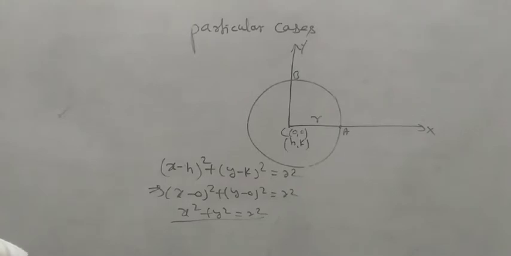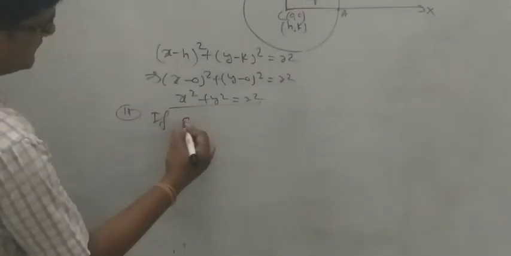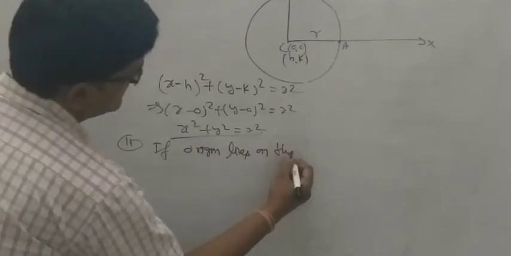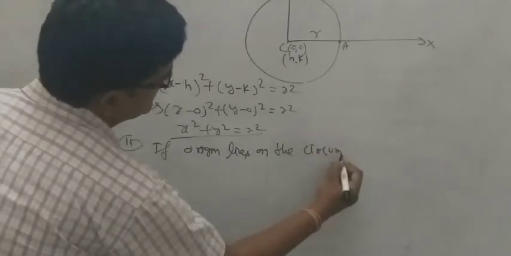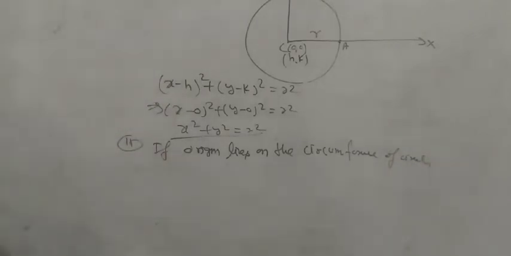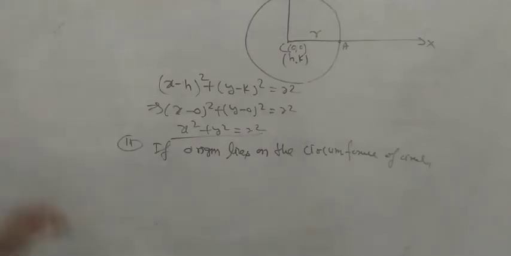Then second case: if the origin lies on the circle, if the origin lies on the circumference of the circle. Understood? If the origin lies on the circumference of the circle, it means what is the diagram?